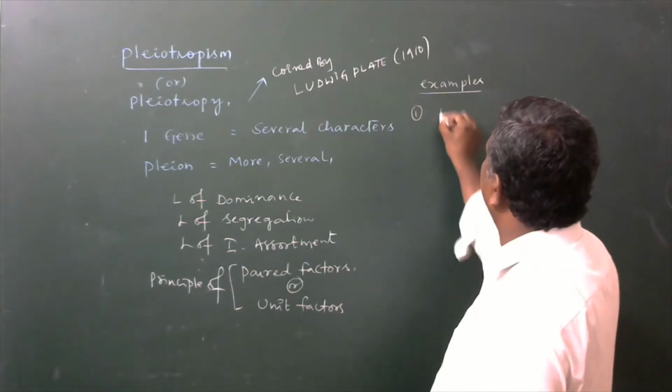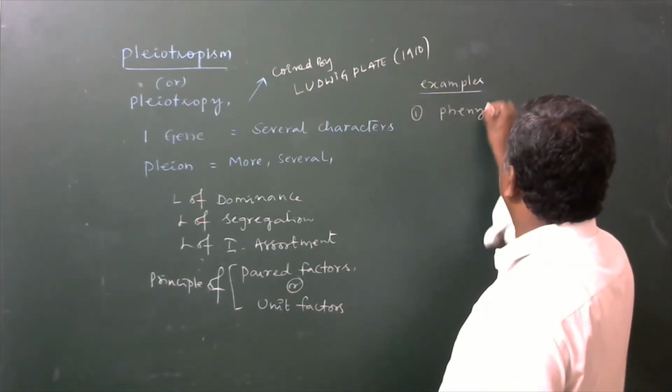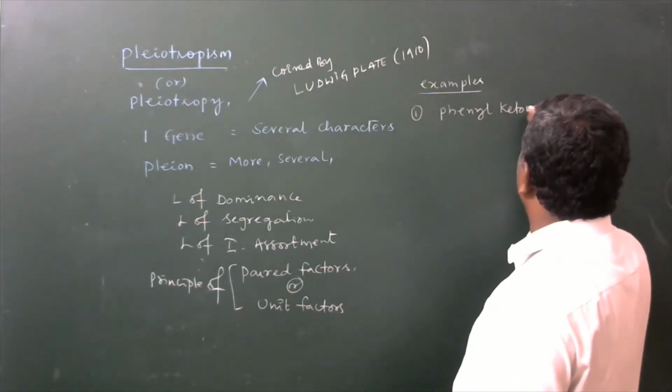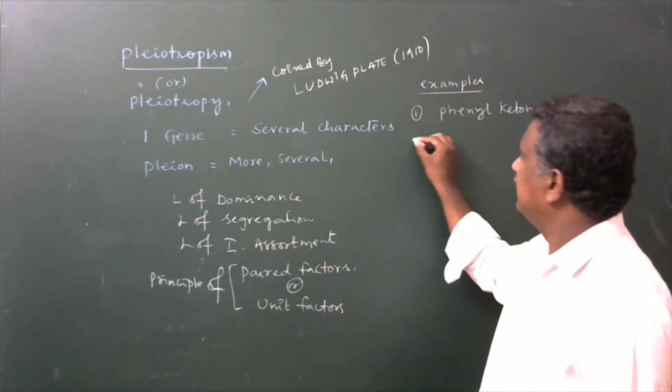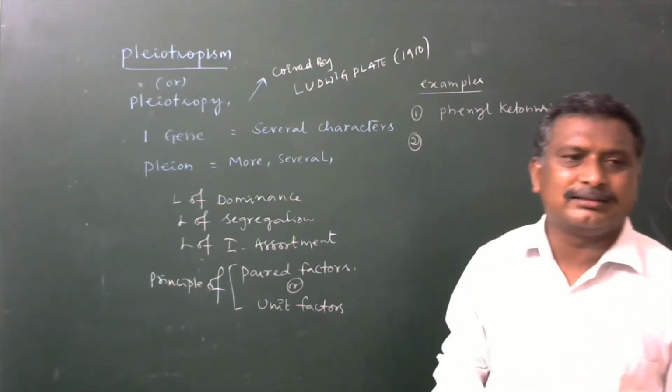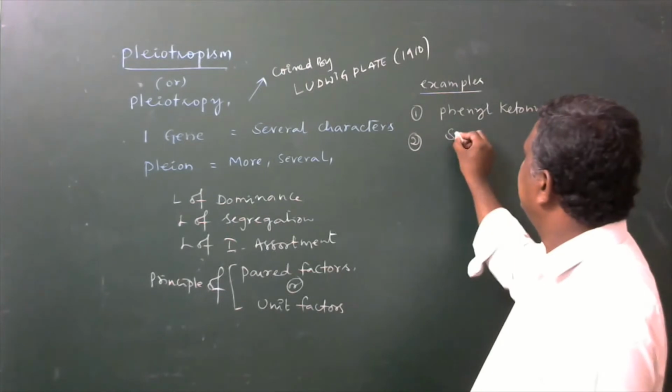Number one is phenylketonuria, and the other one is sickle cell anemia.